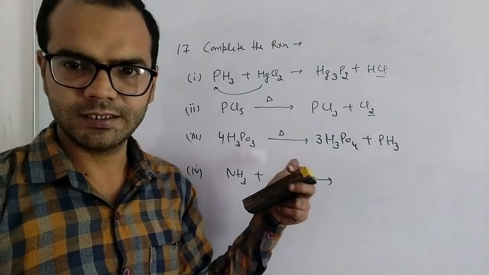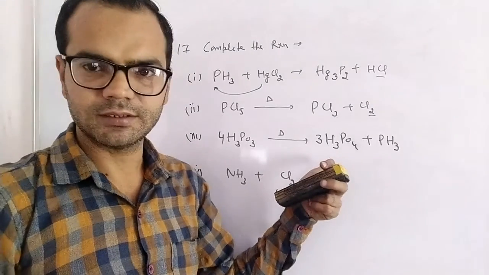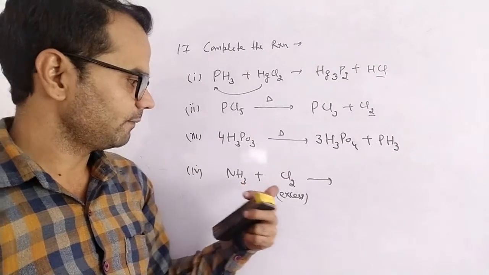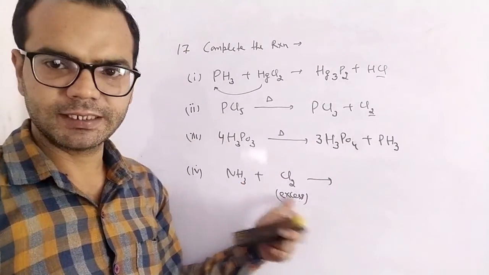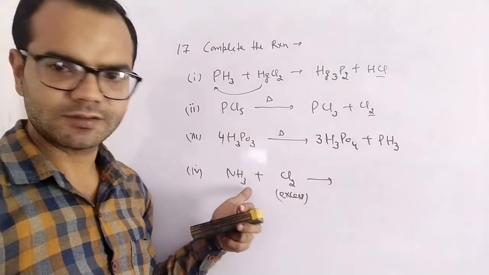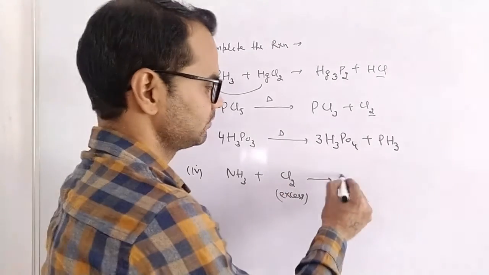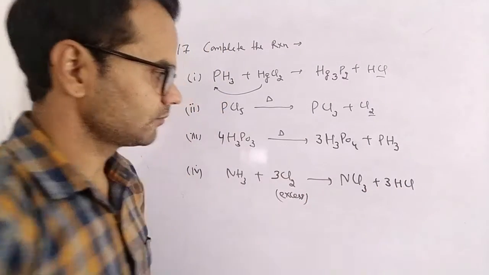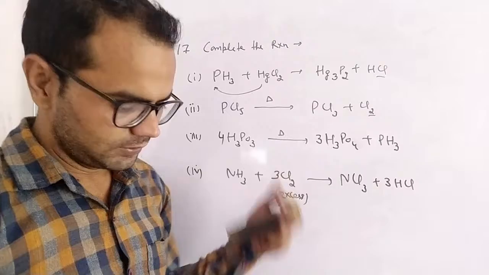It is an important reaction again. It is the auto redox reaction of phosphorus acid. Next is what happens when chlorine is present in excess and it reacts with ammonia. So it will displace all hydrogens. Right. Next question is